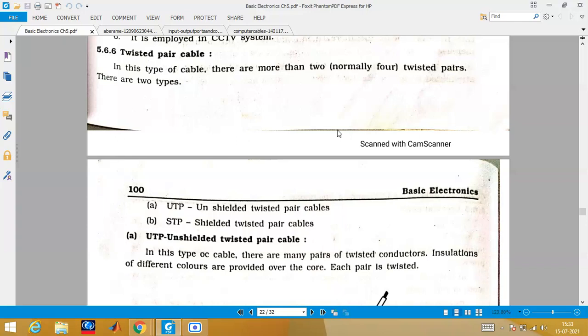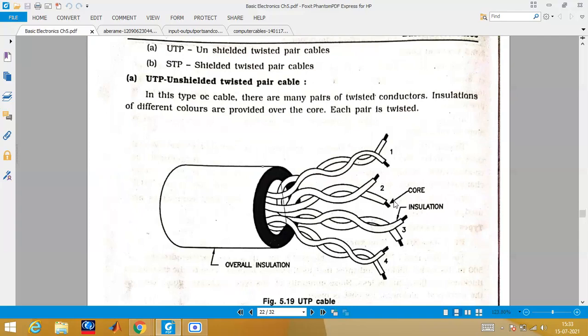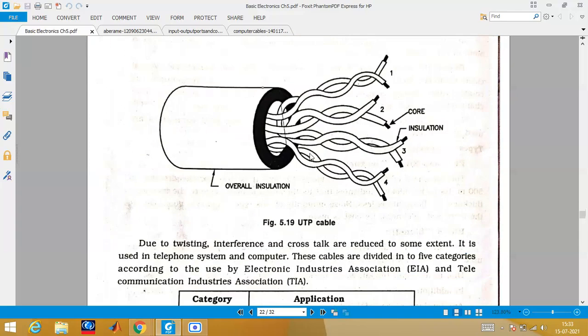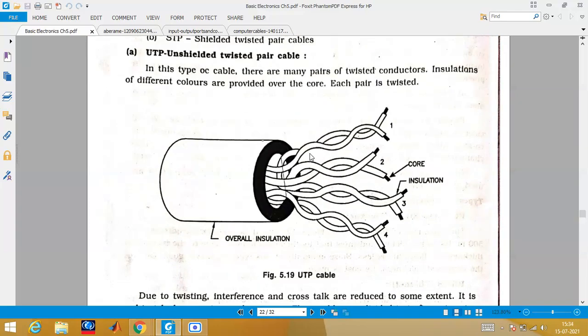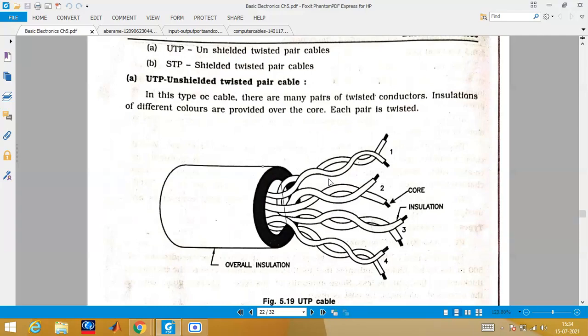This twisted pair is also of two types. One is known as UTP, another one is known as STP. What is the full form of UTP? Unshielded twisted pair cable. STP means shielded twisted pair cable. Now I'll show you the diagram. So this is the diagram of UTP cable, unshielded twisted pair cable.